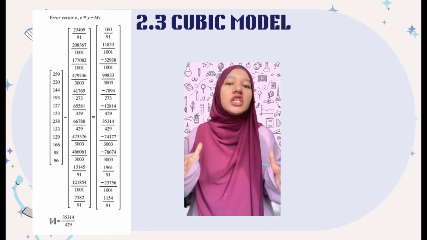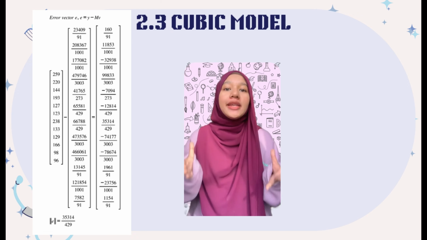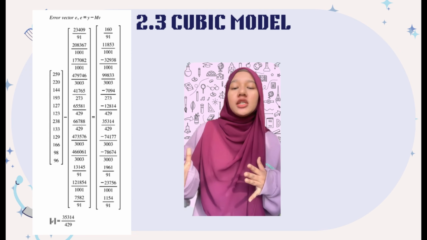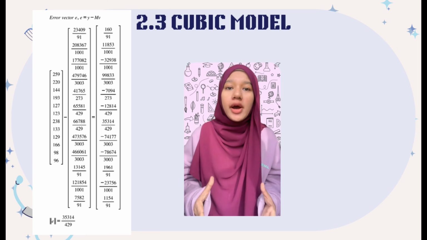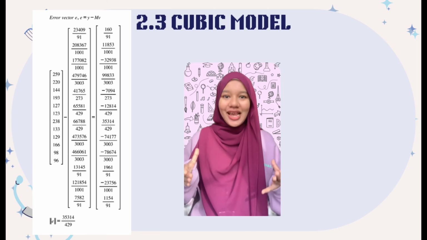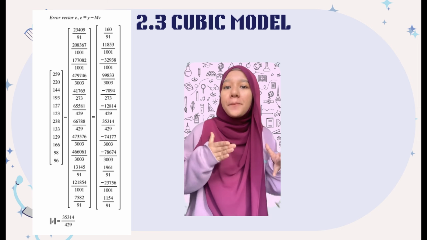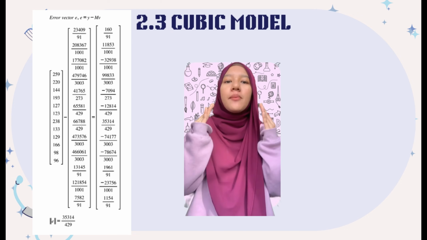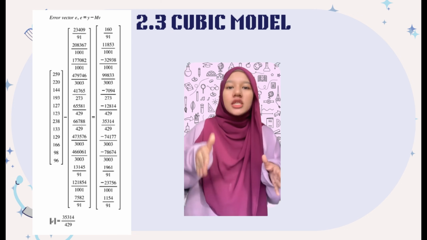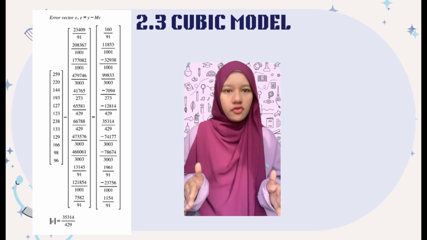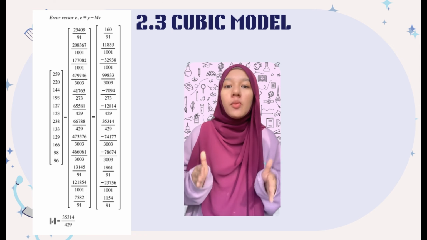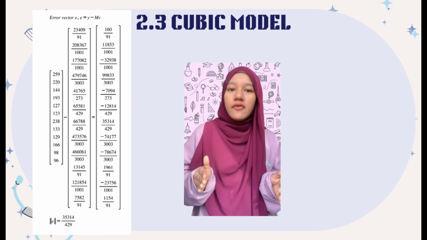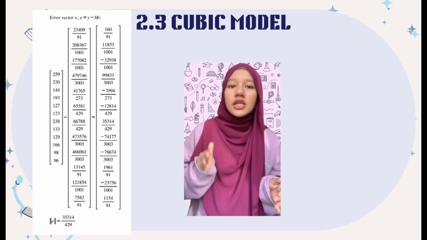Here we see the error vector E, which is defined as E equals Y minus MV. This equation represents the difference between the actual output Y and the model output MV, where M is the matrix applied to V. On the left side of the image, two columns display the original output matrix Y and the computed model output MV. The values correspond to the specific data points indexed along the vertical axis. Each row comparison shows how closely the model approximates the actual data. Significant differences indicate where the model underperformed. At the bottom of the image, the norm of the error vector, the modulus of E, is calculated, yielding a value of 35,314 divided by 429.